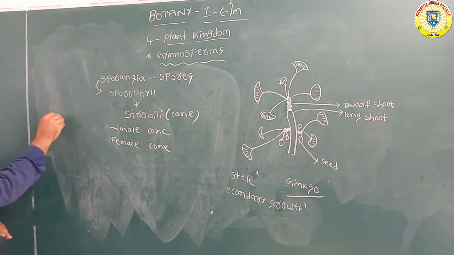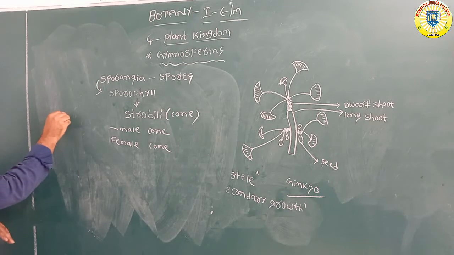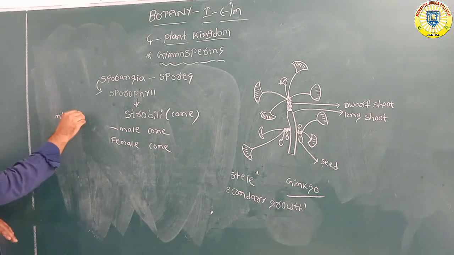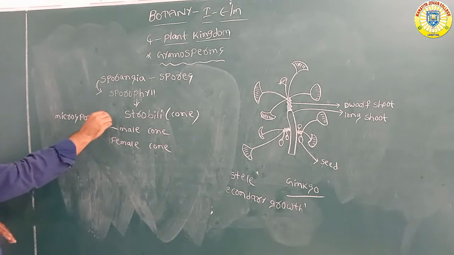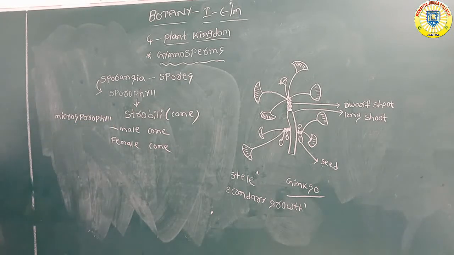The cone which contains microsporophylls is called the male cone. Pollen grains are produced in this male cone only.